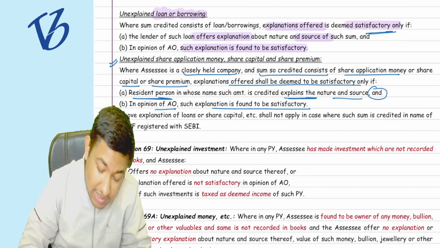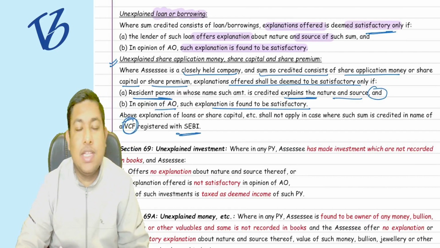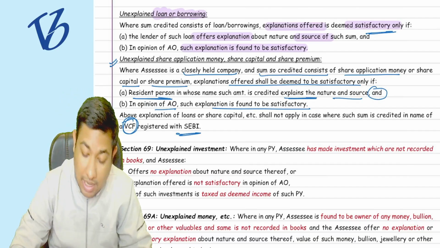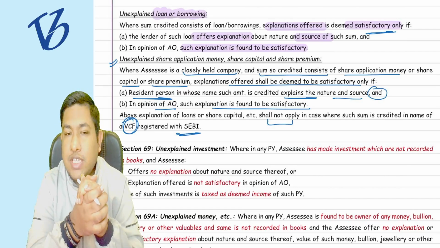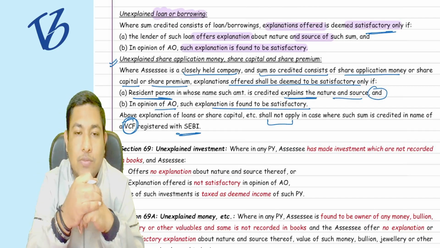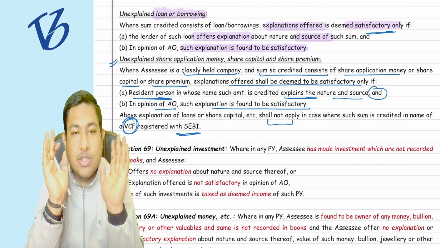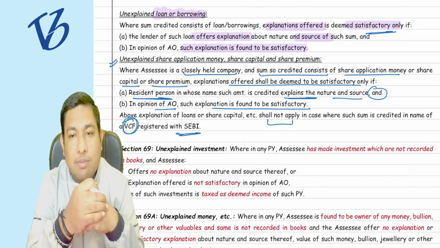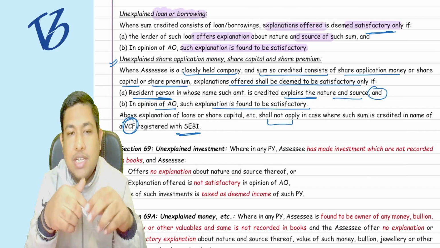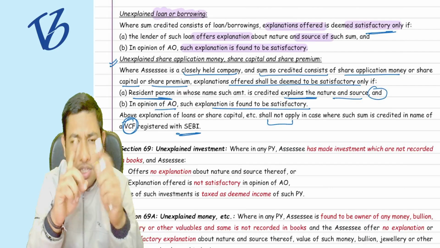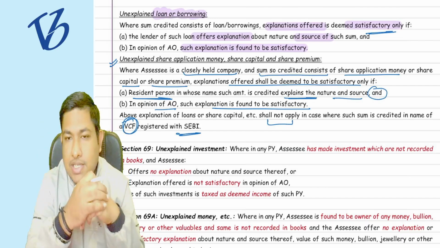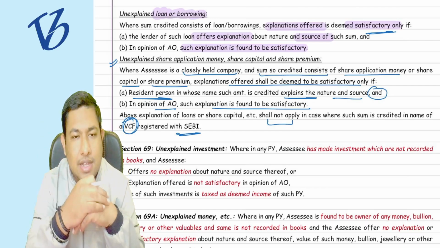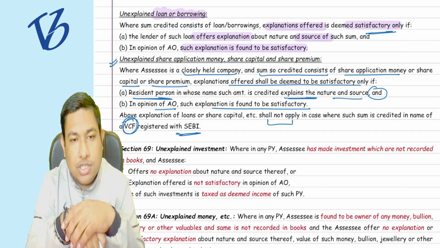But from all these things, the VCF, which is registered with the SEBI, is out of the explanation of section number 68. What is a VCF? Venture capital firms. Whatever venture capital firms are registered with the SEBI are out of this explanation. If they are putting some money and do not explain the nature and sources, and it is not satisfactory, these provisions are not applicable to them. Why so, we will discuss in some other classes. Today is not the right time to discuss all these things.